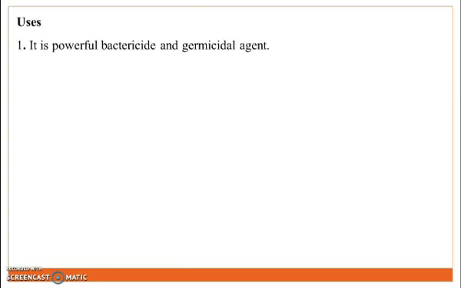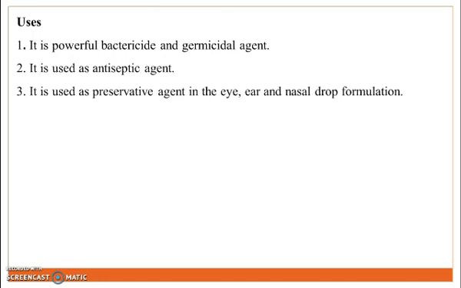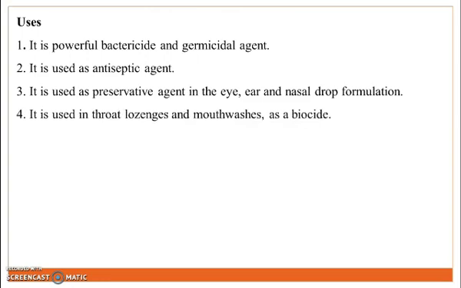Uses, it is a powerful bactericidal and germicidal agent. It is used as an antiseptic agent. It is used as a preservative agent in various eye, ear and nasal drop formulations. It is also used in treatment of throat infection as a biocidal agent.